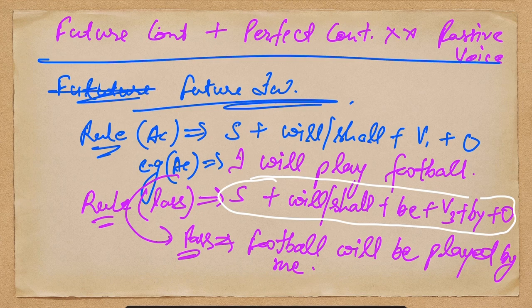So moving further, now we have to study the future perfect.